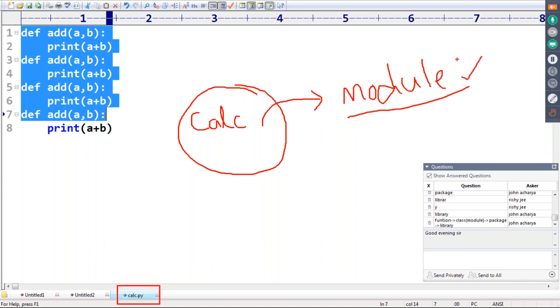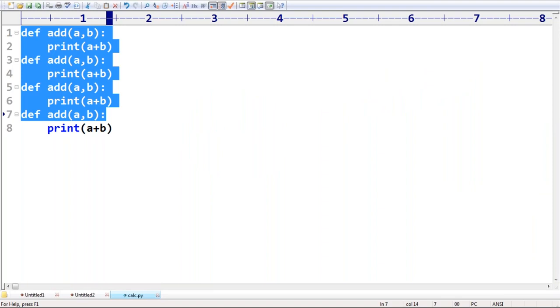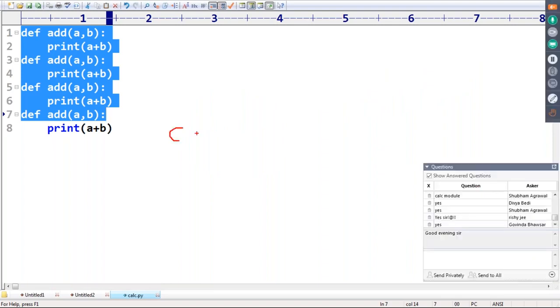Everyone can understand? You respond. Are you able to understand? What is the module? A group of functions saved to a file is called a module. Next, calci module is there. Assume that calci is one module.